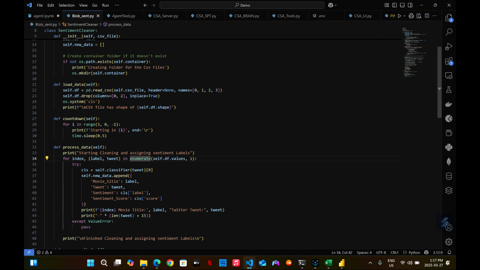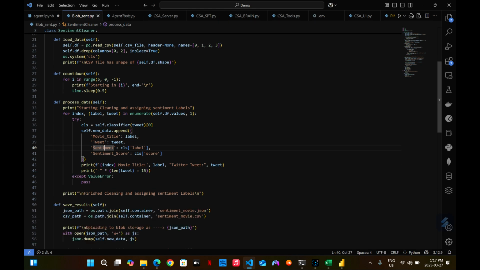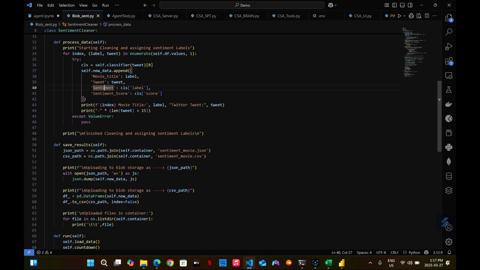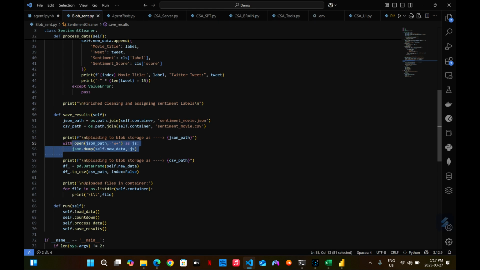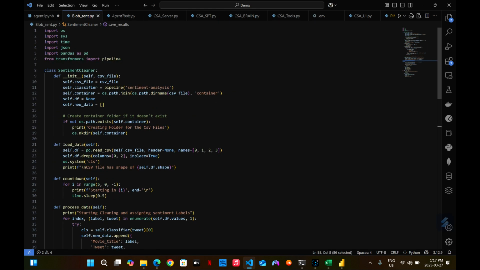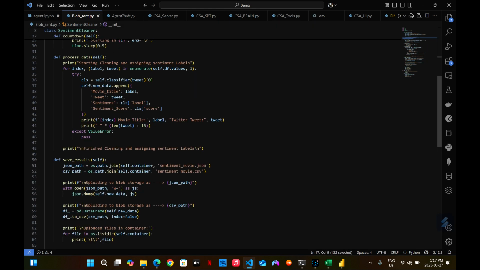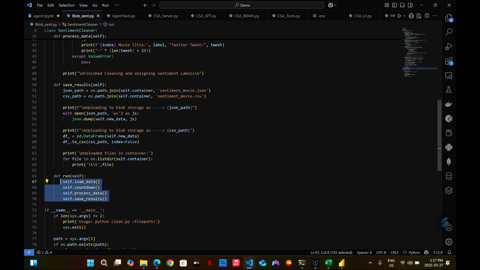So we're going to loop through here, and then append all this to create a new CSV file. We append the movie title and the tweet about the movie title, and then we do a sentiment analysis to see if it's positive or negative. We extract that data and put it into the data frame, and we use the same thing for the score too, for all this process. When it is done, it saves into a JSON and a CSV file, and it lists the files in that folder, because it creates the folder if it does not exist, using this code. And we call this module to run here.